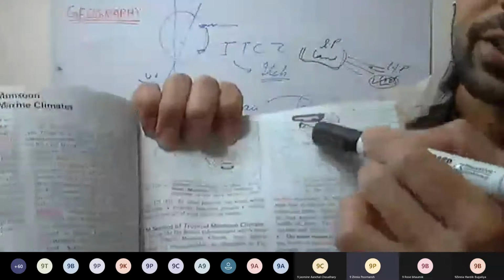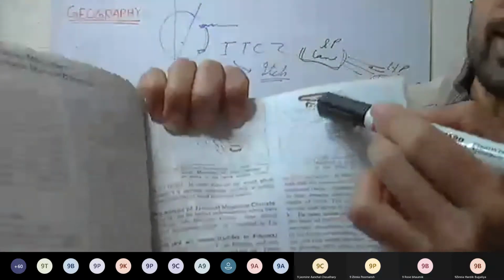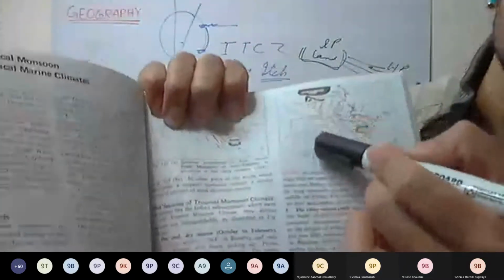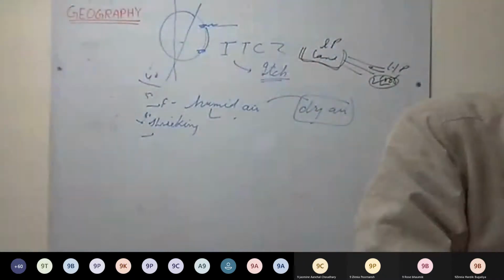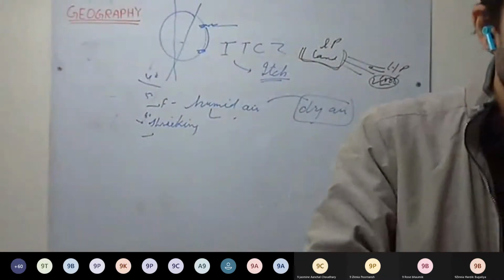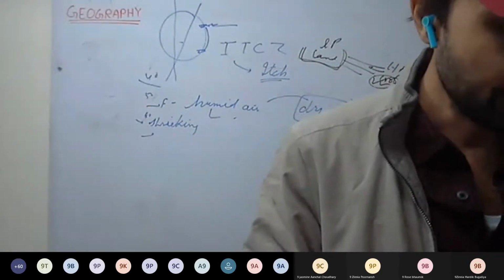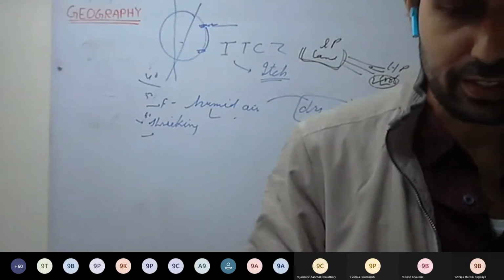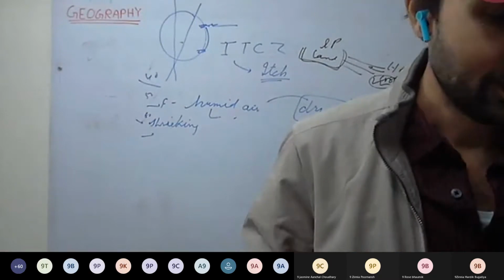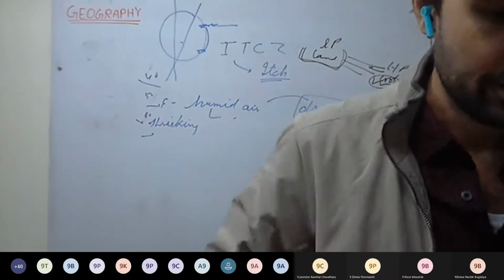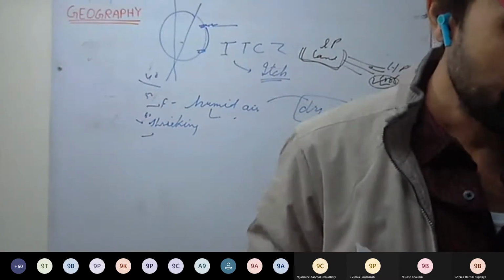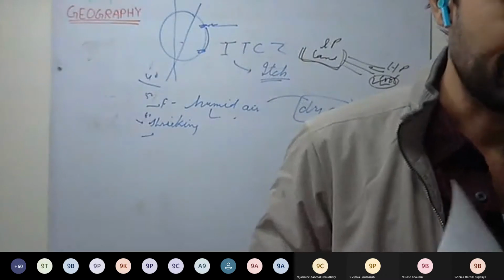In winter, these are northeast winds, and after crossing the equator, they become northwest. In your book, these two different figures, 13.12 and 13.13, are a bit confusing.